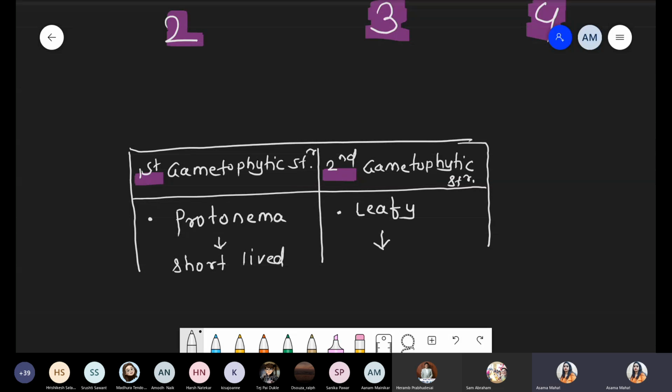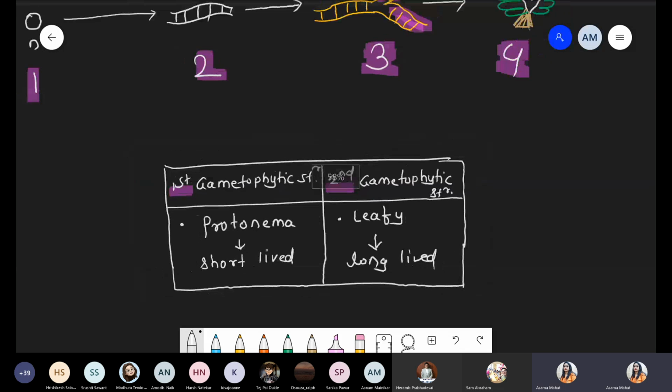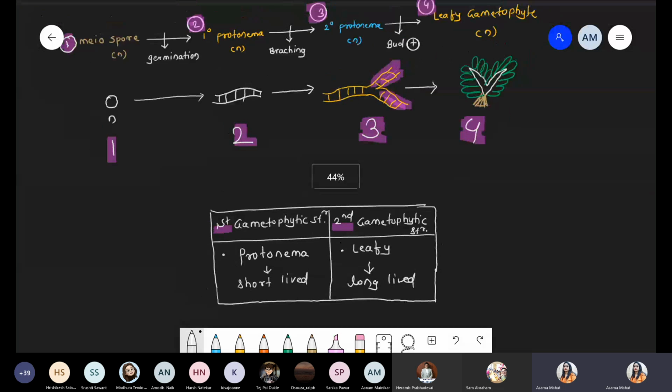Once we obtain the leafy structure, which is part of the secondary gametophytic structure, it is long-lived. Because what happens? This leafy structure undergoes growth and development, forms the female sexual shoot and male sexual shoot, then fertilization occurs, after fertilization the zygote forms, and on that gametophytic body the foot, seta and capsule develop. Got it? So the second gametophytic structure, the leafy structure, is long-lived.